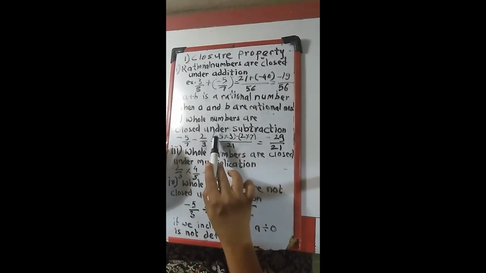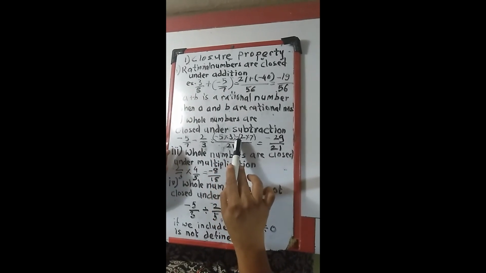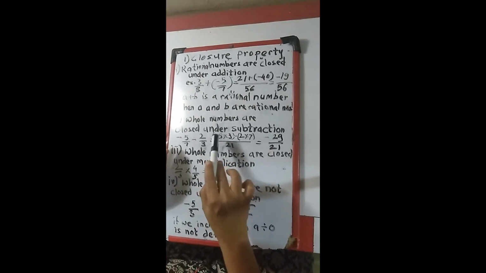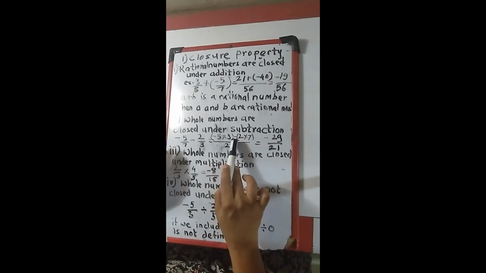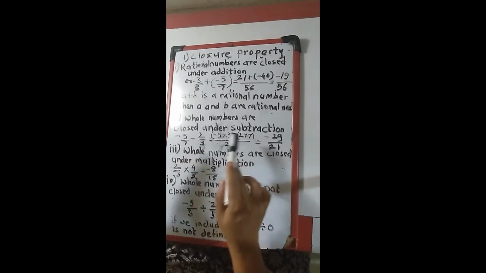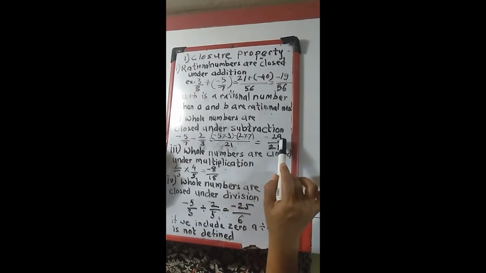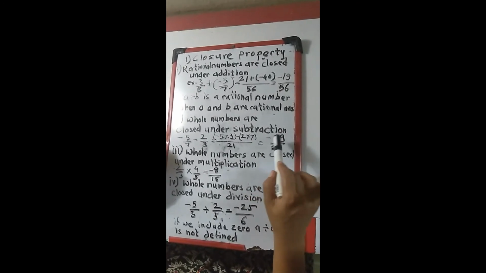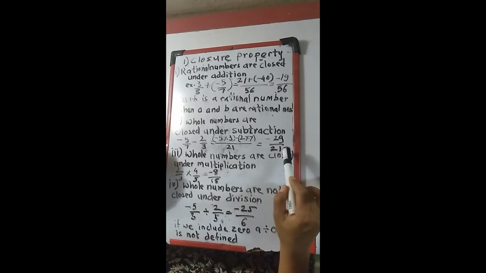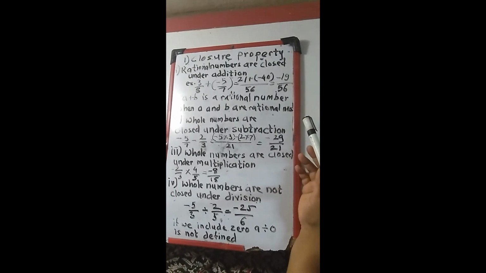So minus 5 multiplied by 3 is minus 15, minus 7 2s are 14. So minus 15 minus 14, both the signs are minus, so you are going to add the numbers, but you have to give the sign as minus. So minus 29 divided by 21. If we see this number minus 29 upon 21, it is also a rational number. So it is satisfying the subtraction also.